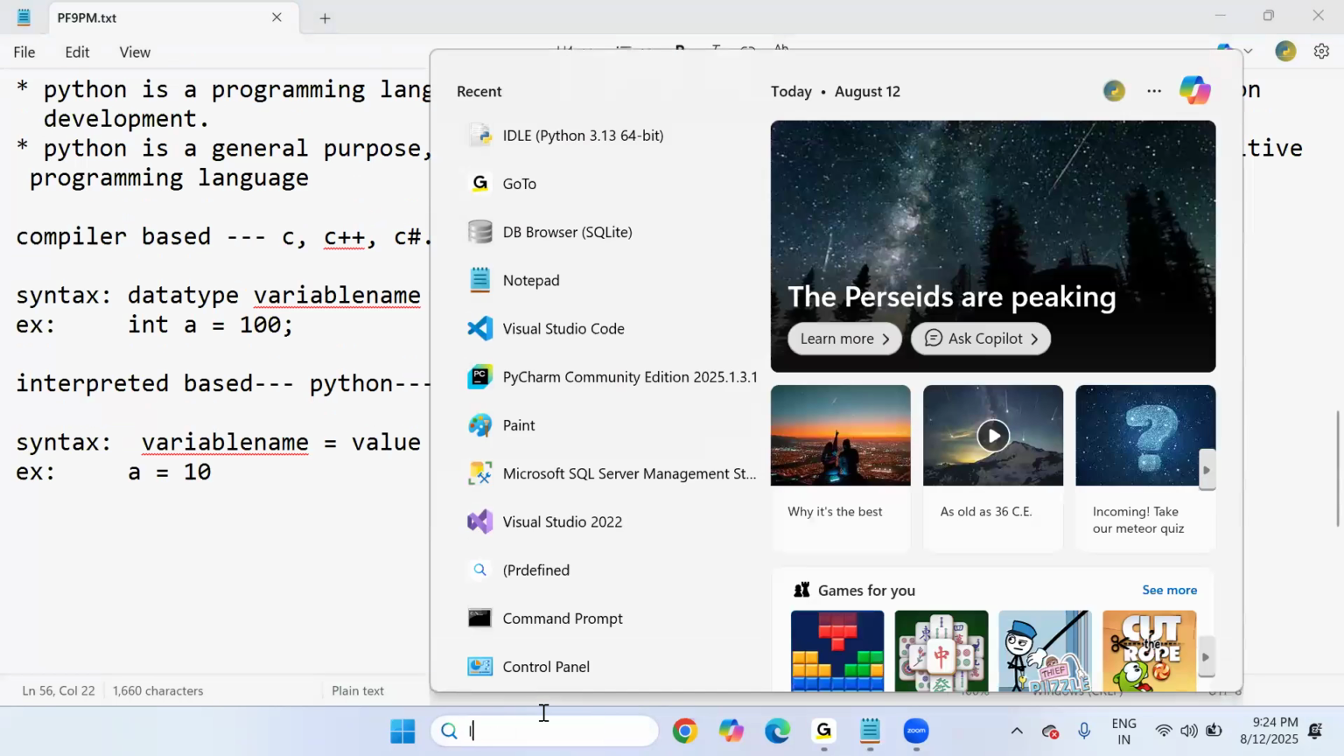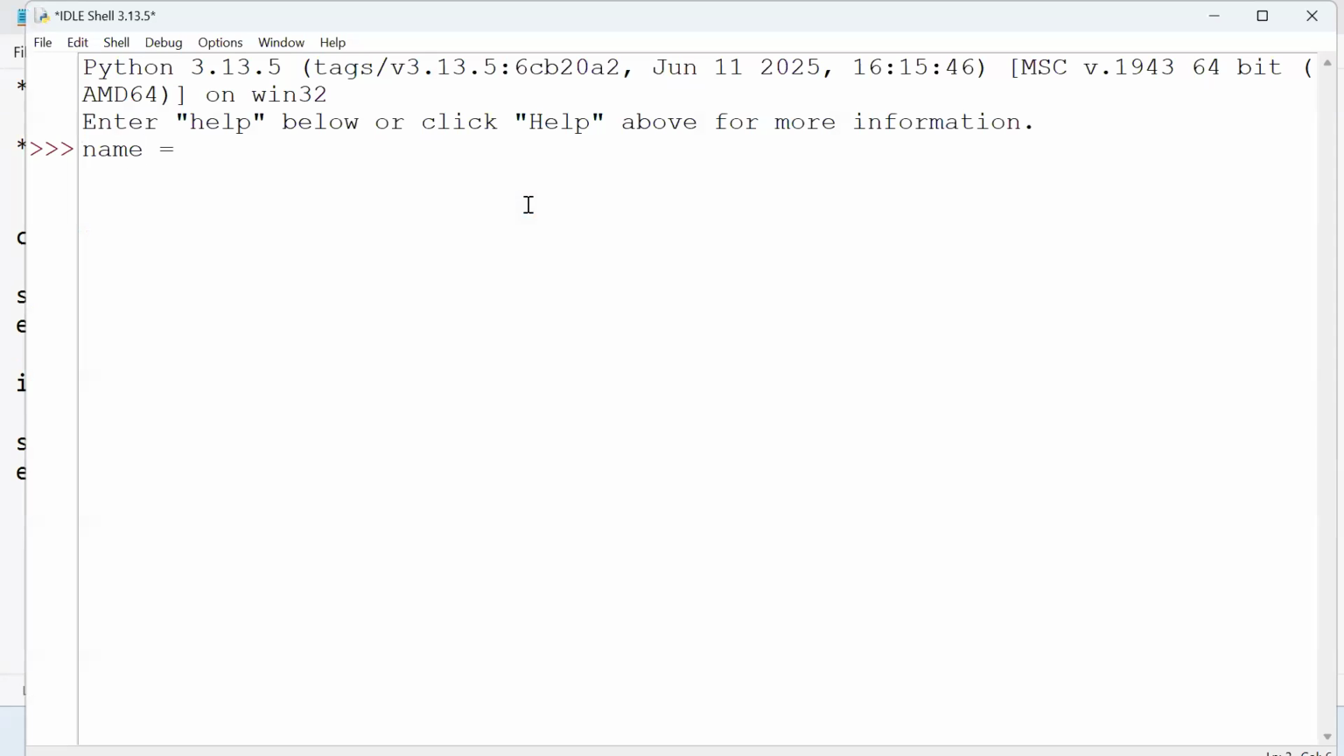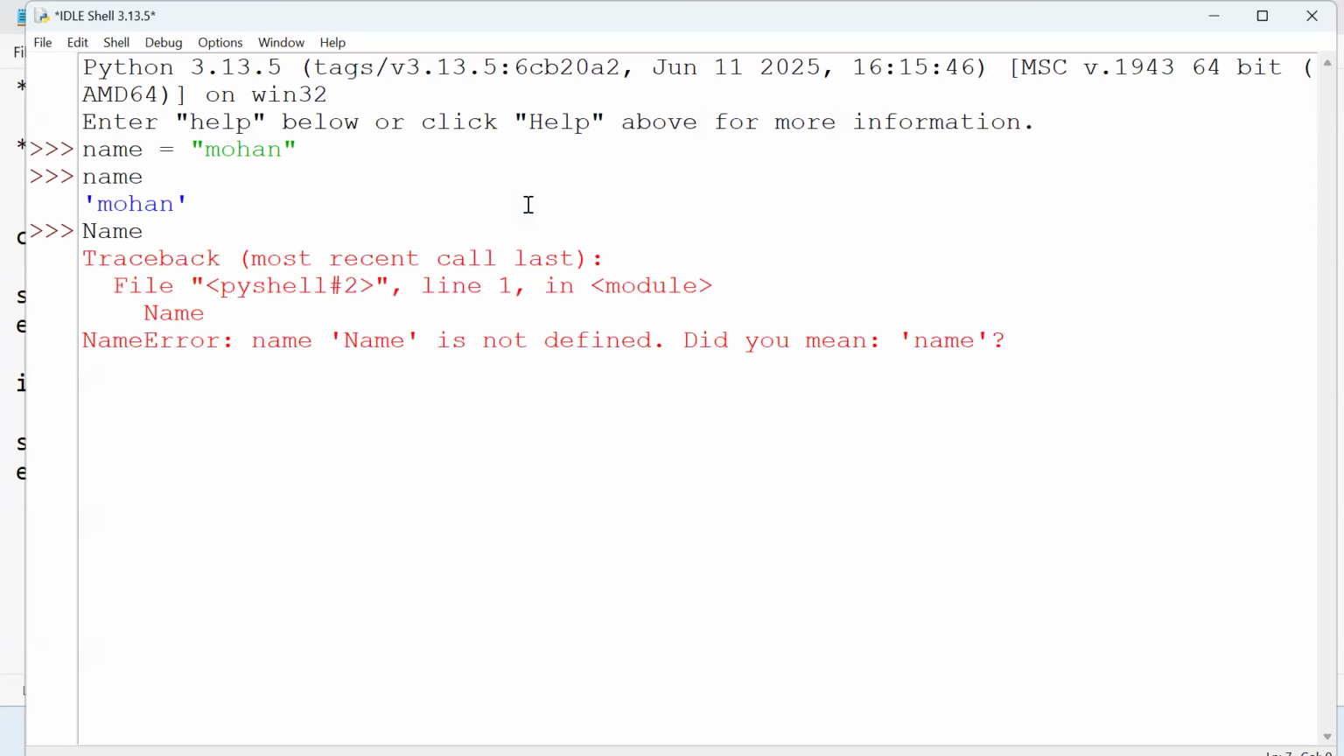Let me check a quick program again, to see how important the cases are. Suppose here, name equals Mohan: name is a variable name and Mohan is the value. I'm trying to access name. It's working well. But if I try to access with capital N, it's not the correct variable name, right? You can see the name error is coming like this. The name with capital letter is not defined. Did you mean that you defined name with a small letter? Yes, I defined small letter, so I have to access with small letter only. You can't access with capital letter like this. If you want, you can try with name, it's working fine. But why, sir, are we not printing?